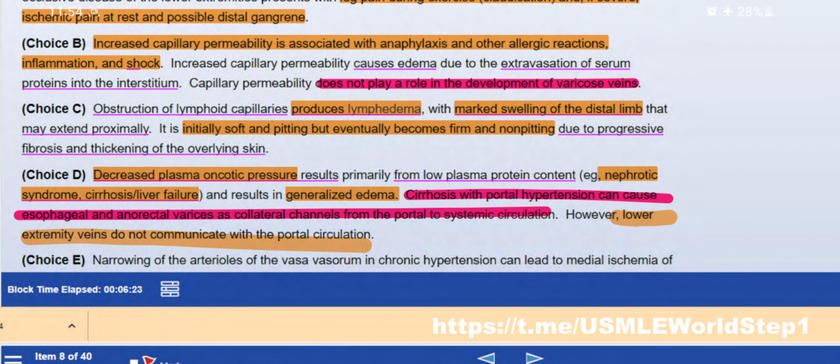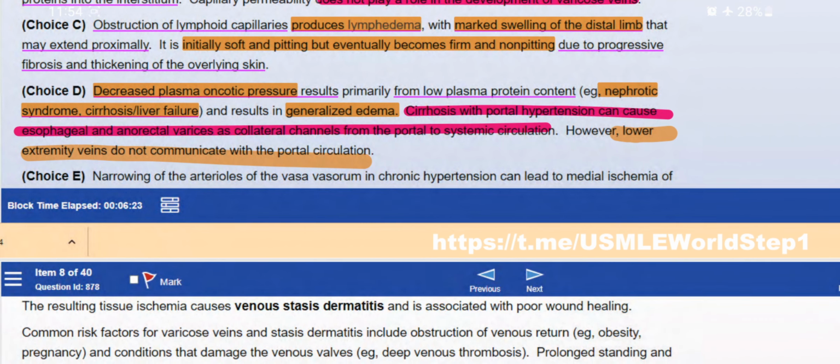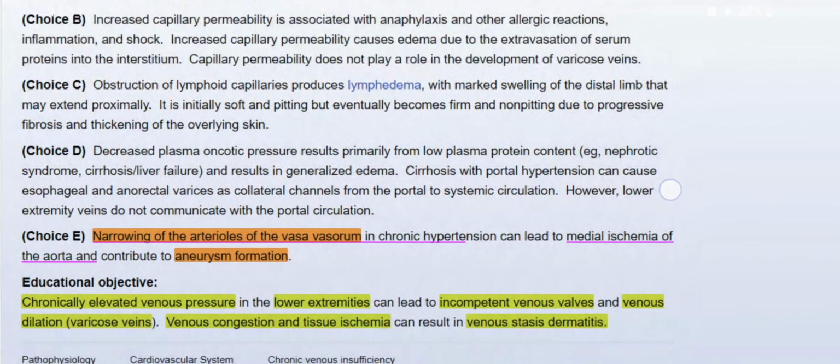Then option D, decreased plasma oncotic pressure. We talked about this. That will happen in nephrotic syndrome, cirrhosis, or liver failure. That would present with generalized edema, right? Lower extremities do not communicate with portal hypertension. I mentioned this reason.